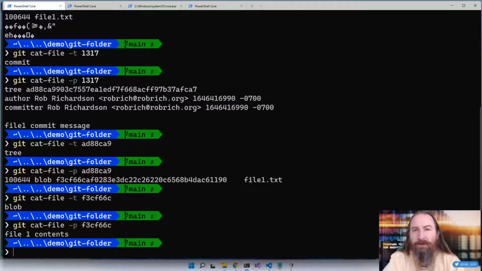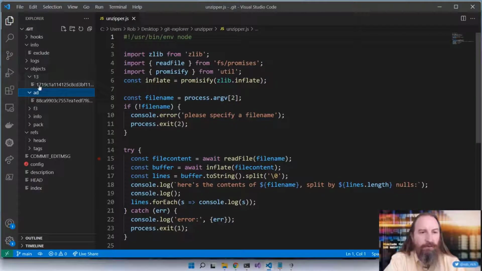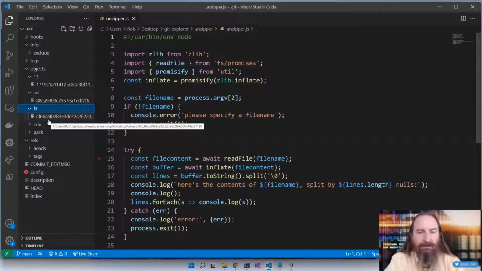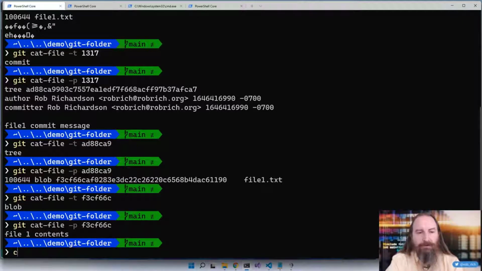So when we created this commit, we actually ended up with 3 objects inside of our folder. The first object, 1317, is that commit node that references the tree node, AD88, and finally the blob node, F3CF.